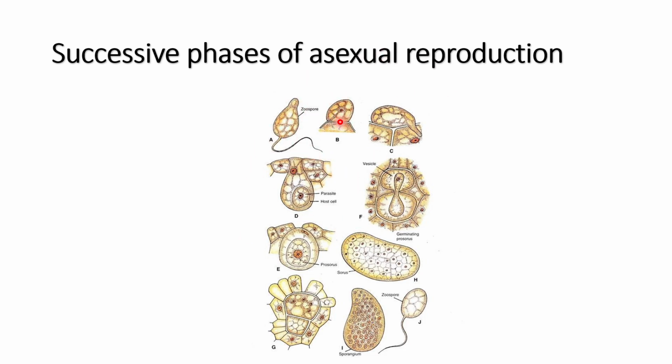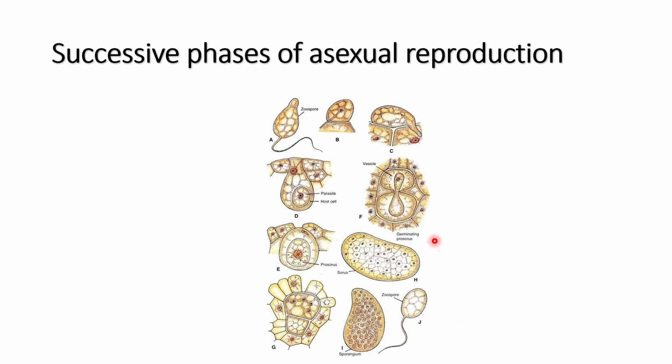So you can see here how this process starts. The process of asexual reproduction starts with the infection of the host with the zoospore, and it ends with the release of the zoospore. If the environmental condition is suitable, if there is sufficient moisture and cold weather, then this zoospore will again infect the crop plant, and this process will be repeated again and again. So it will result in the destruction of the potato crops, and the entire crop will be damaged due to the infection caused by this pathogen.